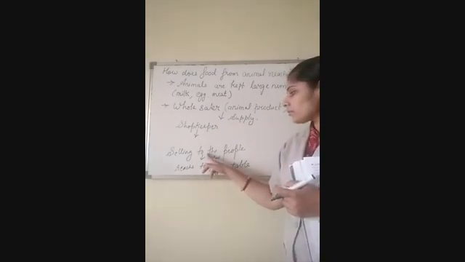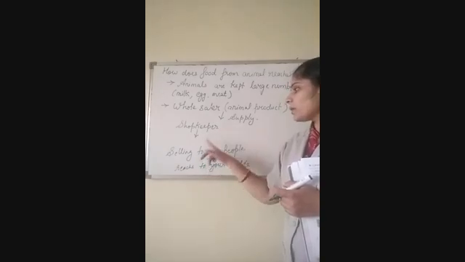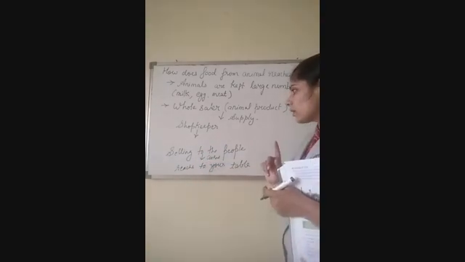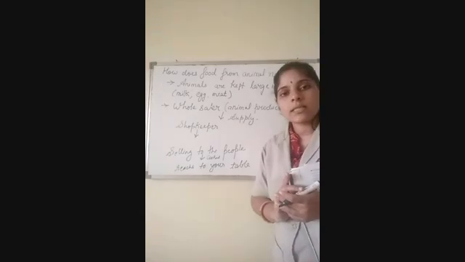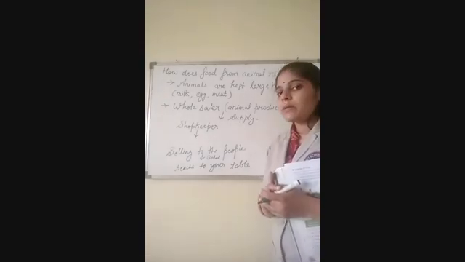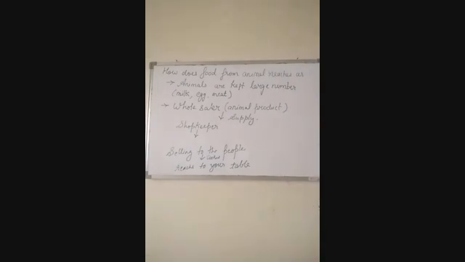After the shopkeeper sells to the people, these are cooked and the food finally reaches your table. So students, these are the steps of how your food from animals reaches you. Please go through the table properly and try to understand the topic. I hope you might have understood what are the different foods from the